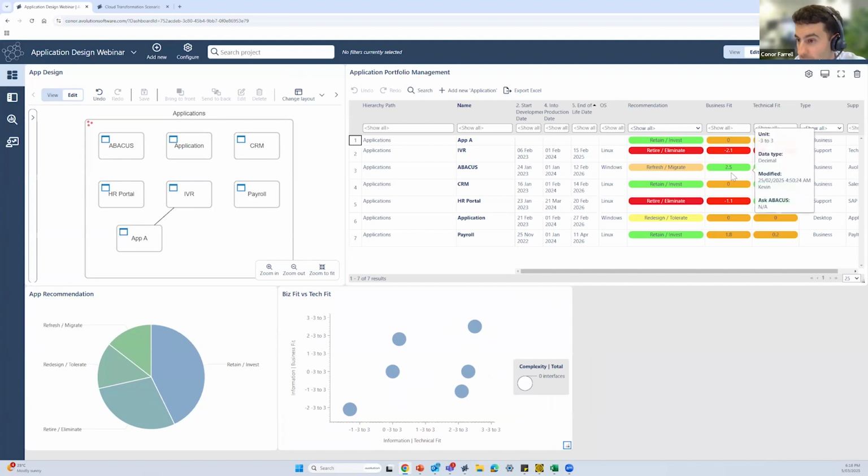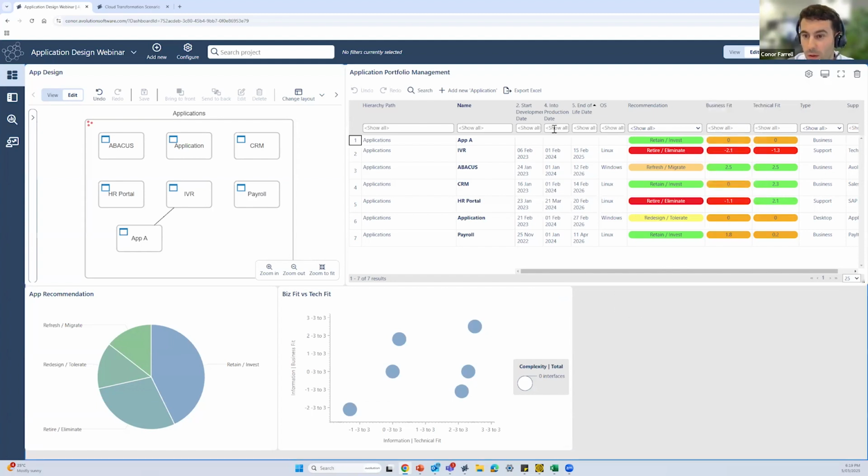So if we pop up to our catalog, we might see that we can have our Abacus application as quite high when it comes to our business fit and technical fit. So that should be mirrored in our bubble chart here, which it is. Then if we look down the bottom left-hand corner, we can see our IBR, quite poor when it comes to our business and technical fit scores, as we can see in our catalog, and has been mirrored through our recommendation to retire or eliminate this application.